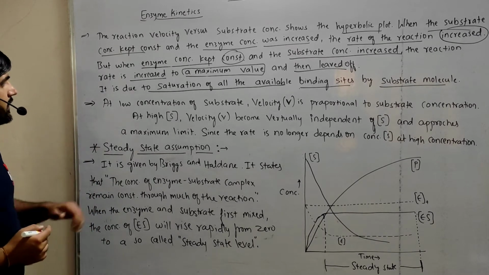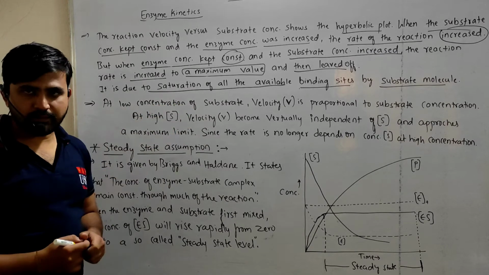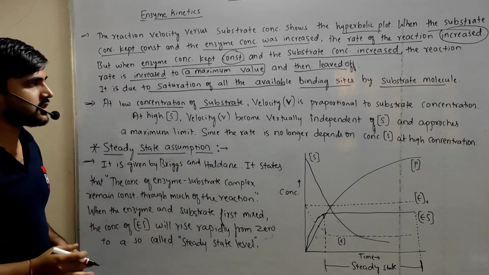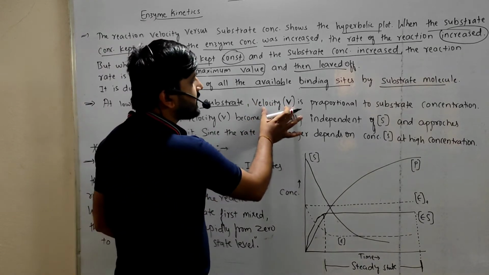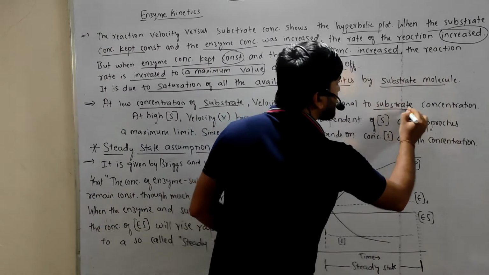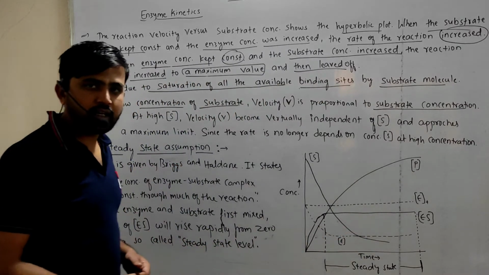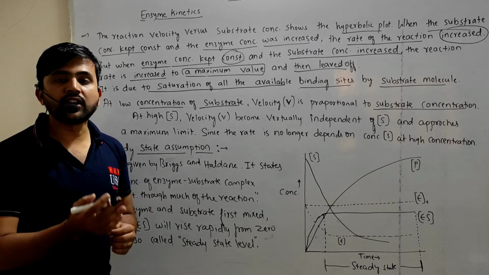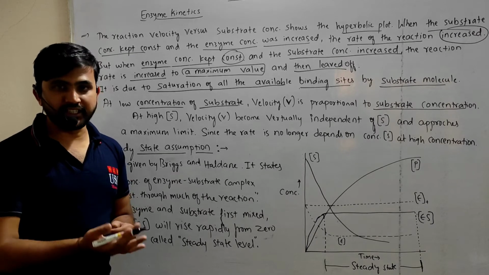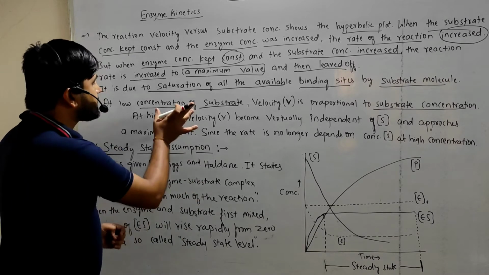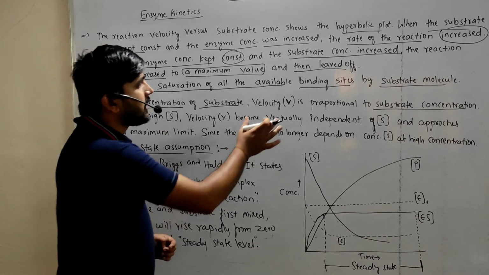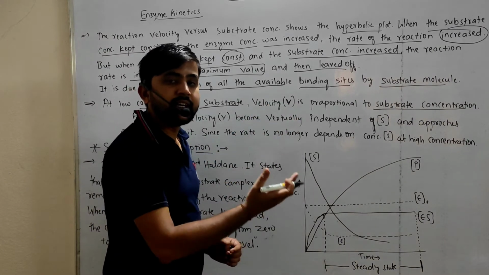And the second point is that at low concentration of substrate, the velocity is proportional to substrate concentration, right? So at low concentration of substrate, the velocity of the reaction will increase proportionally. As the concentration of the substrate at low level increases, the velocity of the reaction increases.